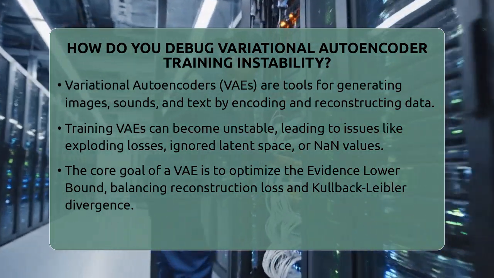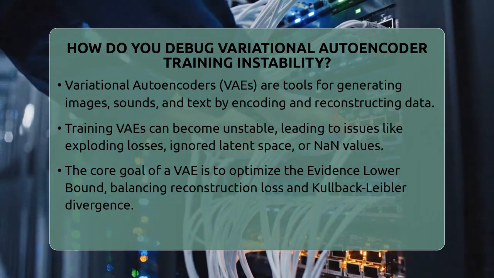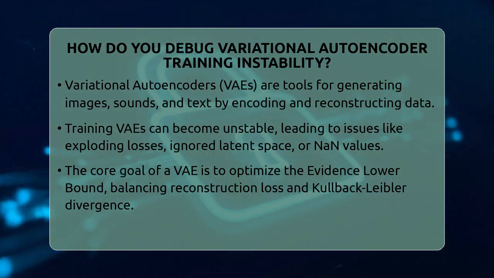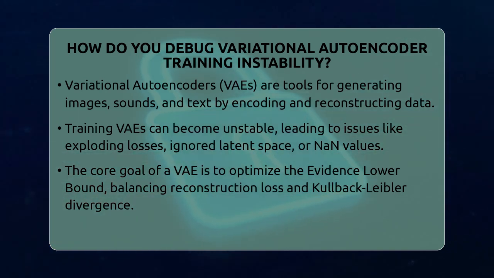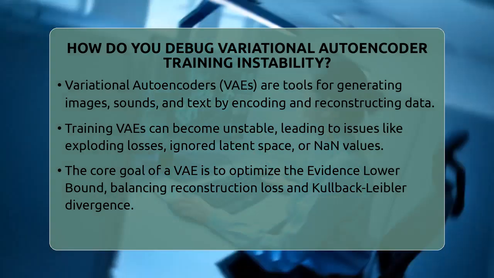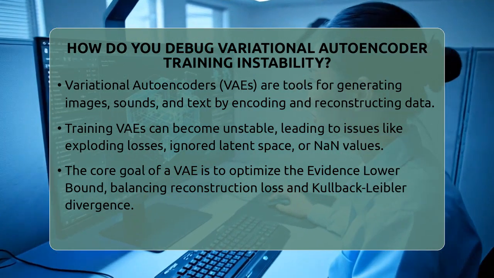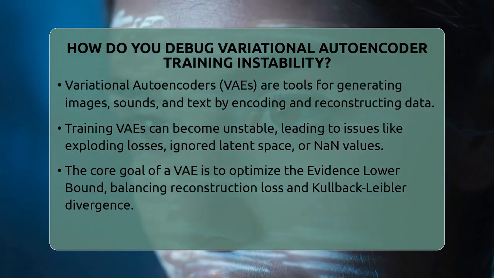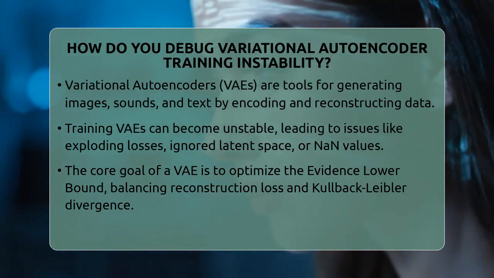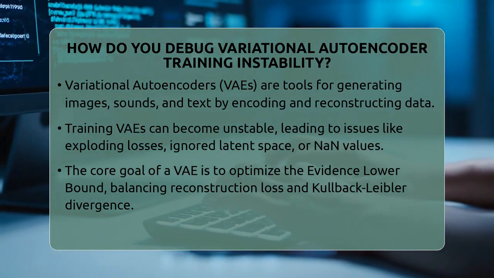Variational autoencoders are powerful tools in generative AI, helping us create new images, sounds, or even text by learning how to encode data into a smaller, manageable form and then reconstruct it. But getting them to train smoothly isn't always easy. Sometimes the training process becomes unstable, with losses exploding, the model ignoring the latent space, or even producing NaN values. So, how do we fix these issues?